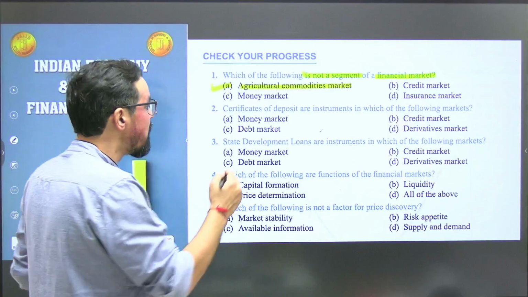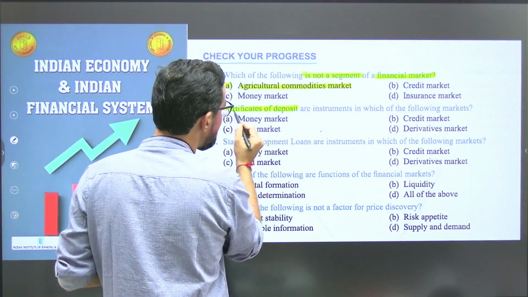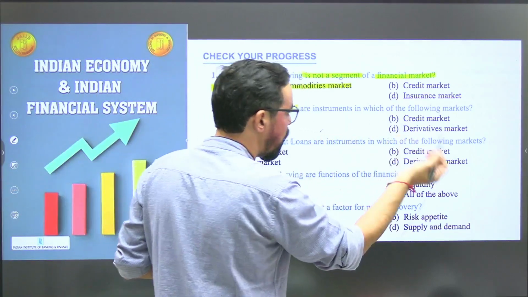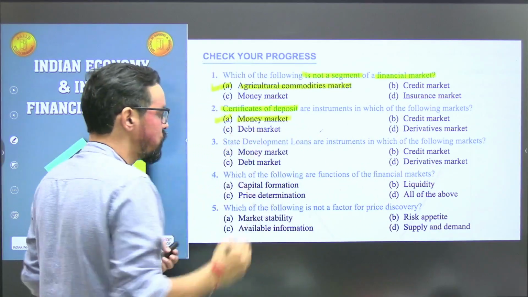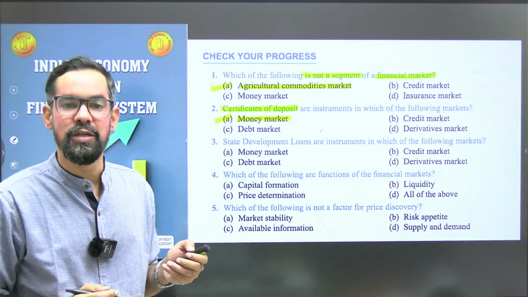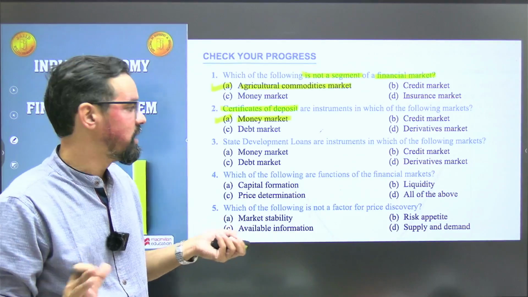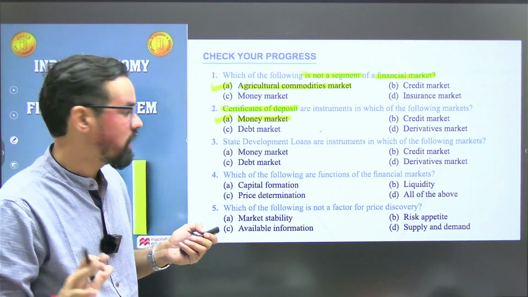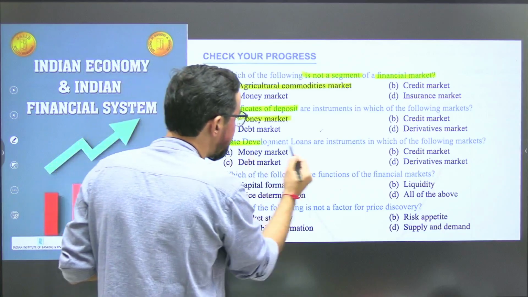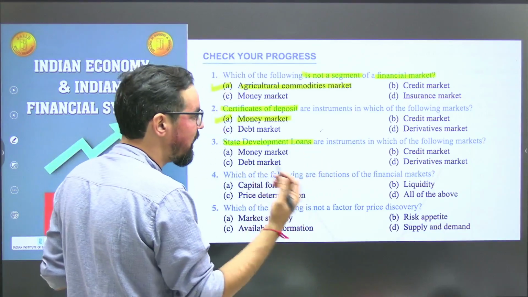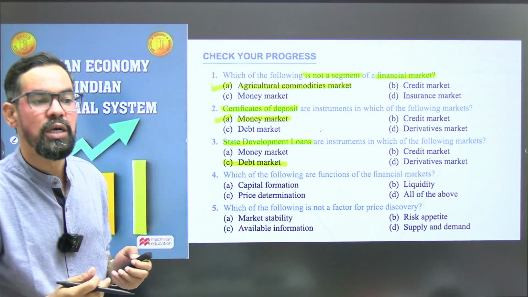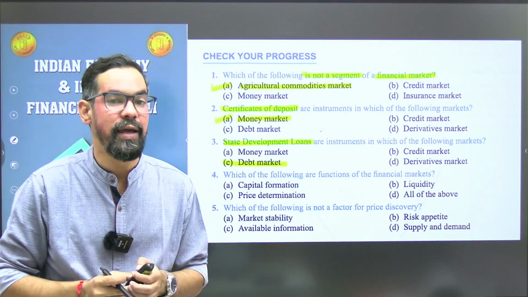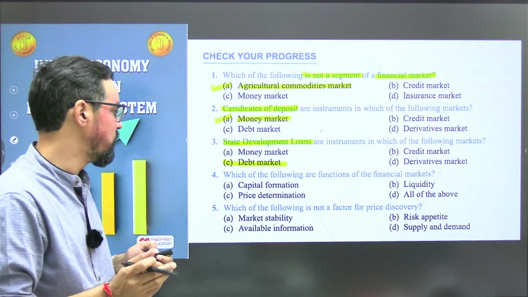Next one. Certificates of deposit, CDs, are instruments in which of the following markets? What will be your correct answer? Money market. CDs are generally issued by banks and are part of the money market. Next question. State development loans are generally part of debt funds, so debt market will be the correct answer. These are bonds generally issued by state governments or municipal governments.